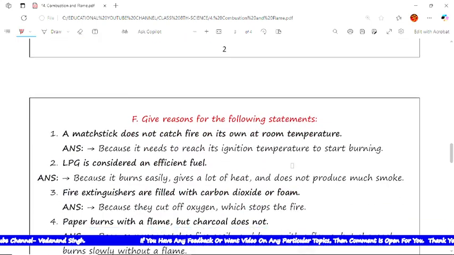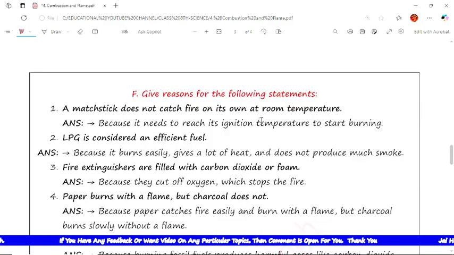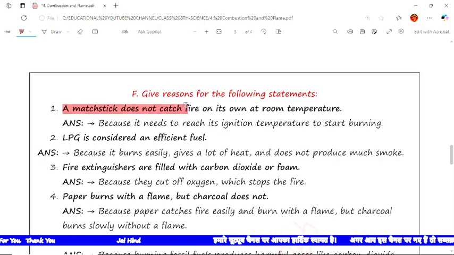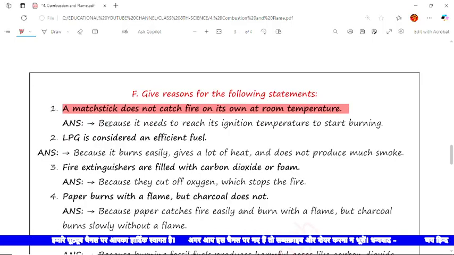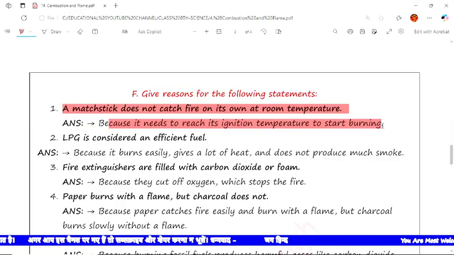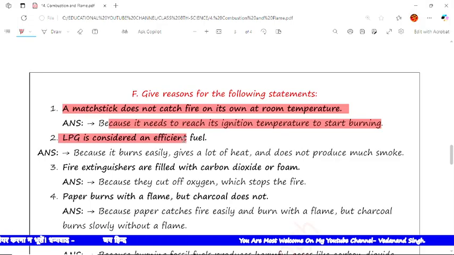Now the next type of question is, give the reason for the following statements. Here statements are given, and we have to give the reason for each statement. The first is, a matchstick does not catch fire on its own at room temperature. The reason is that it needs to reach the ignition temperature to start burning. The next is, LPG is considered an efficient fuel.